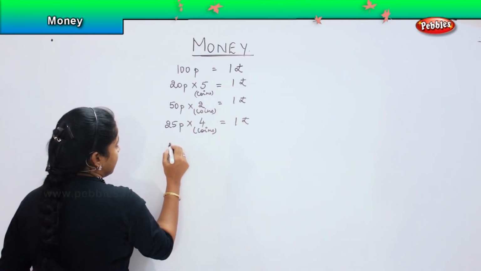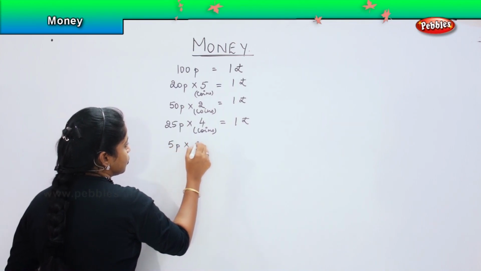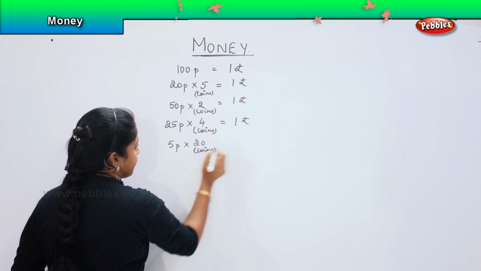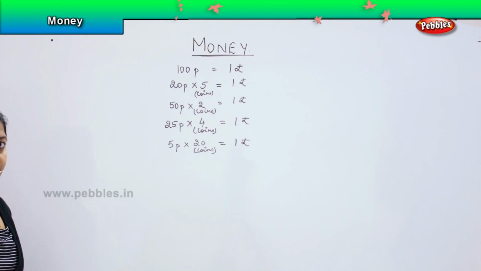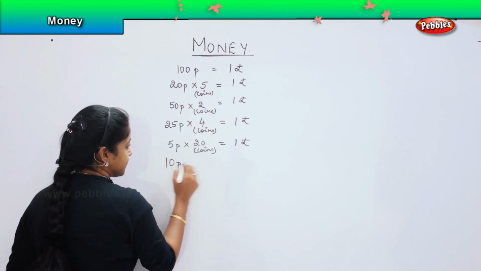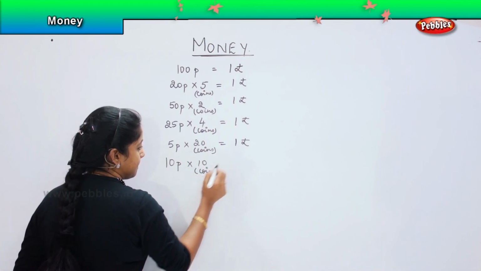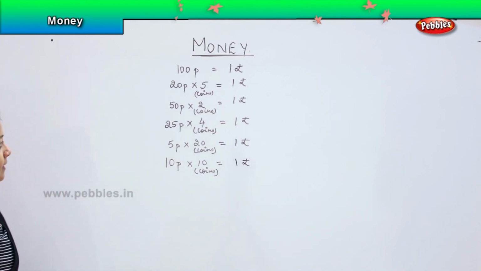Then 5 paise into 20 coins makes 1 rupee. Then what else is left? 10 paise, right? So 10 paise into 10 coins makes 1 rupee.